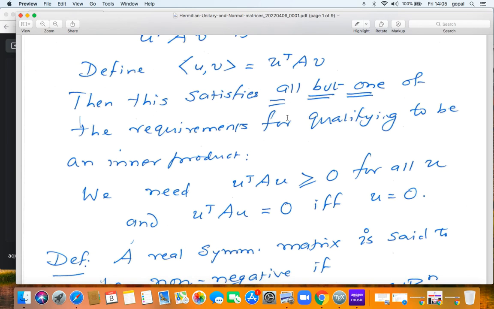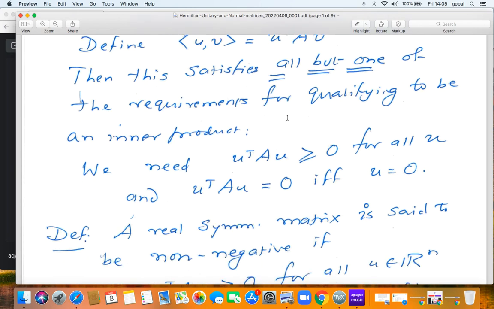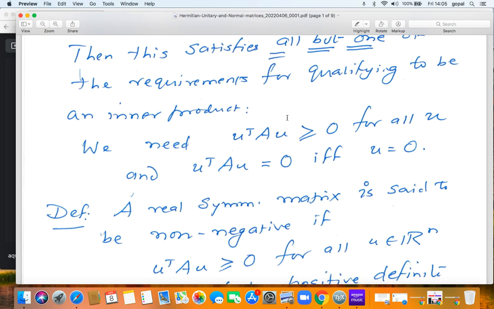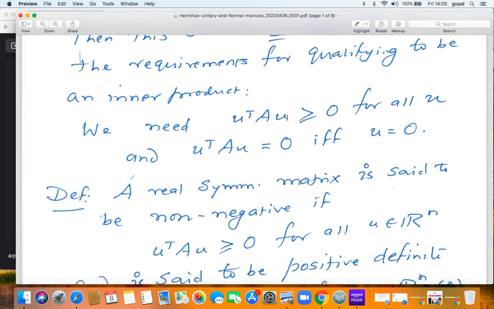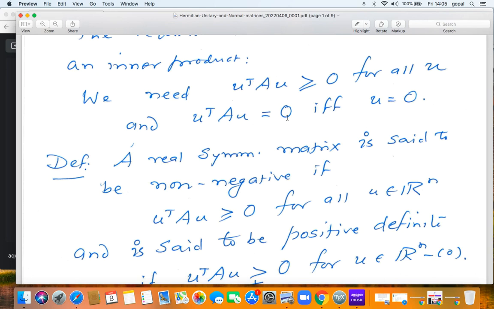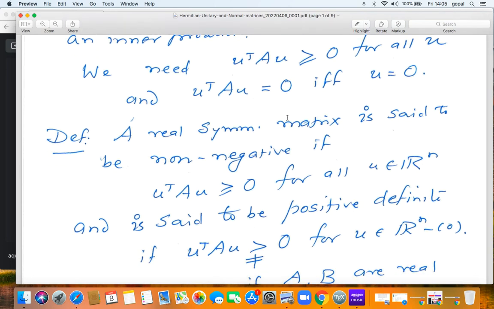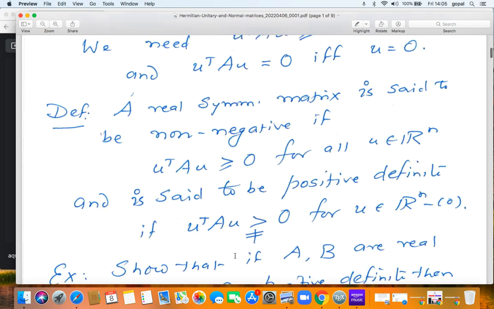So that gives us the first definition. A real symmetric matrix is said to be non-negative if U transpose AU is non-negative. A real symmetric matrix is said to be positive definite if U transpose AU is strictly positive when U is not 0. When U is 0, of course it's 0.